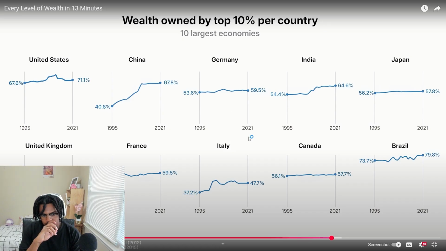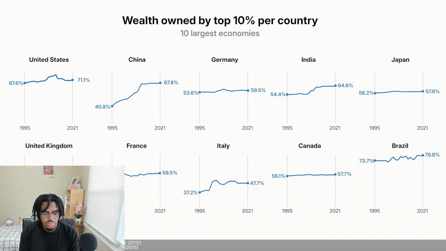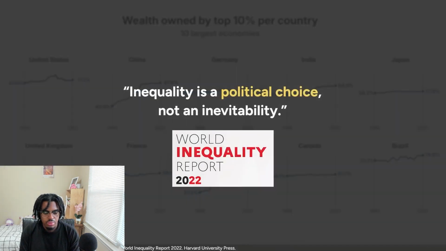This can have negative impacts, and several economists argue that the more unequal a society, the weaker its institutions tend to become over time. The World Inequality Report argues that this was not inevitable, but a political choice.